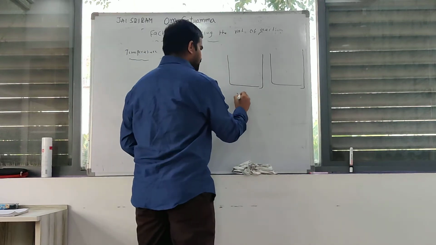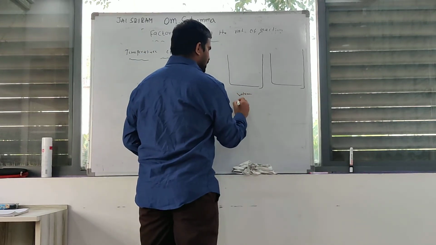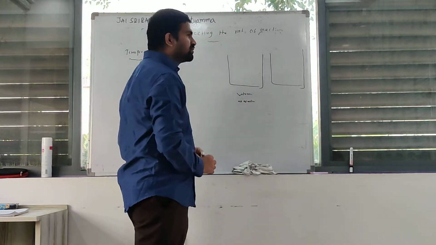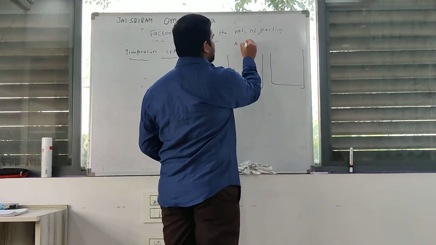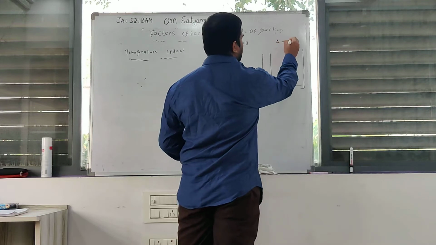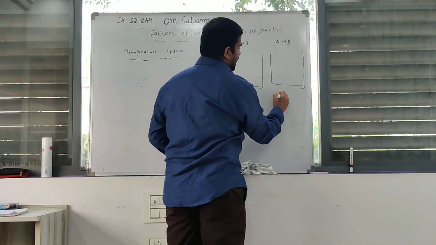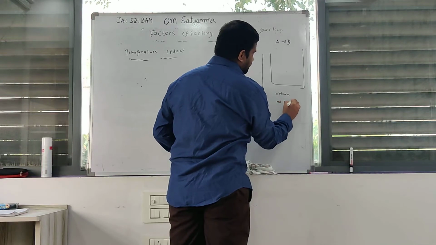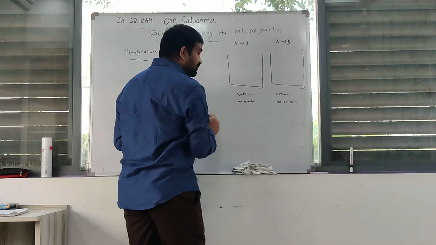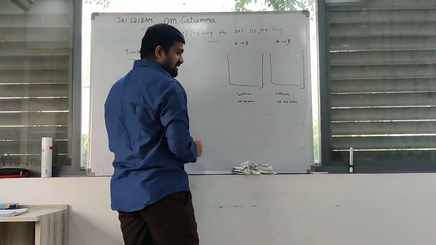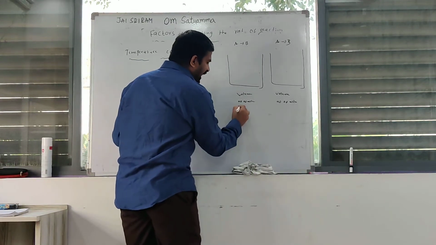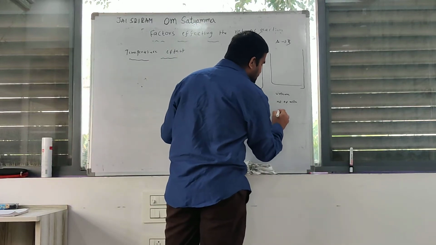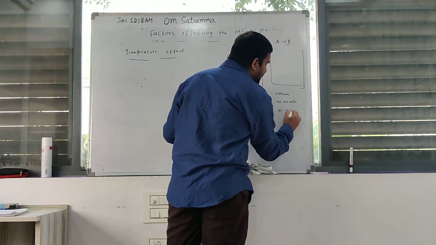Here the volume is the same, the number of moles also the same. This is A gives rise to B, a chemical reaction, also the same. But this chemical reaction is run at 25 degrees centigrade, and this one at 35 degrees centigrade.